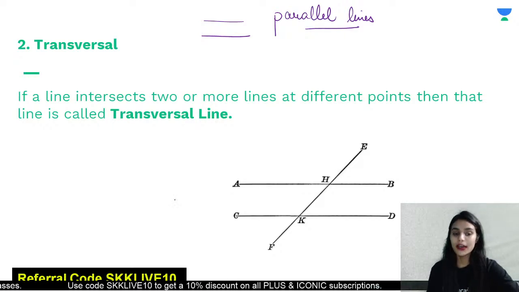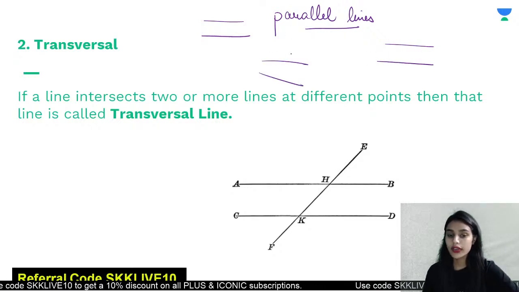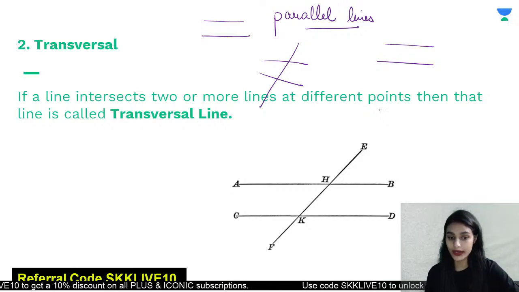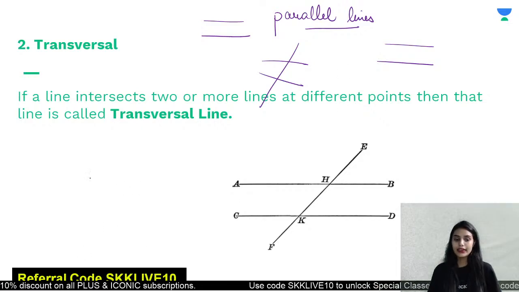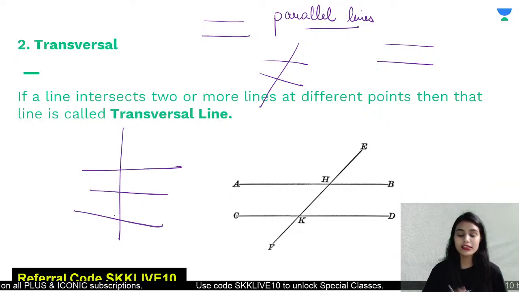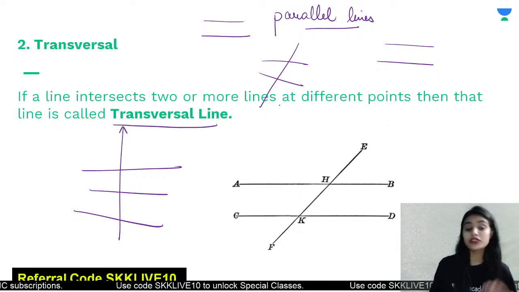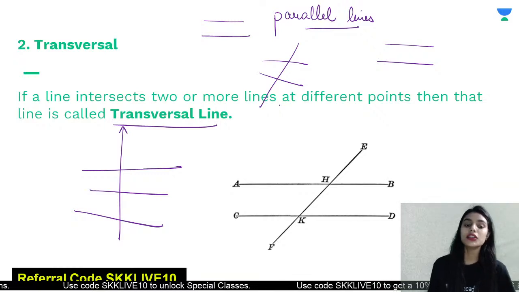Very good. Now class, whenever there are two lines, they may be parallel or they may not be parallel. If there is any line crossing two lines at different points, 2 or 3 or 4, right? If there are any 2 or 3 lines like this and there is one line which is crossing all the lines, then this special line is called a transversal. What is that called? That is called a transversal.